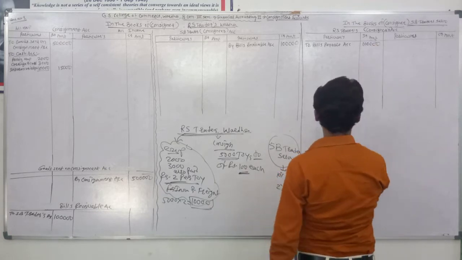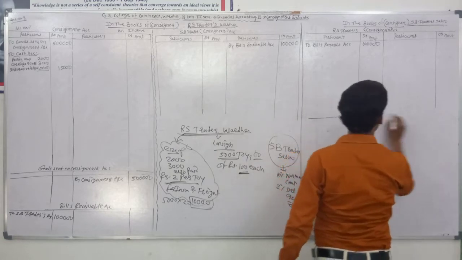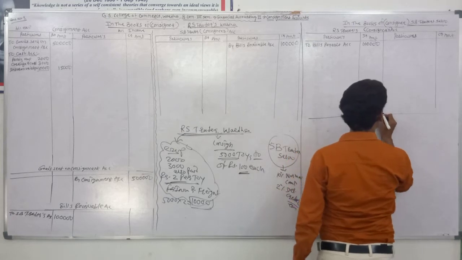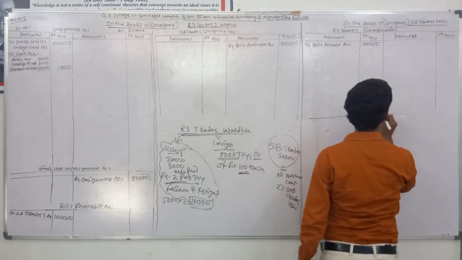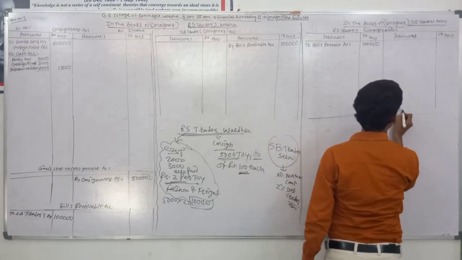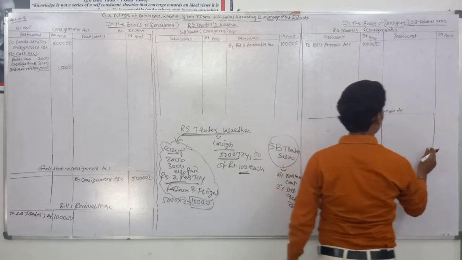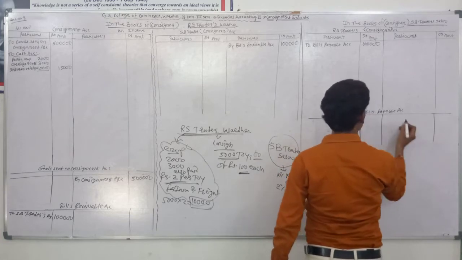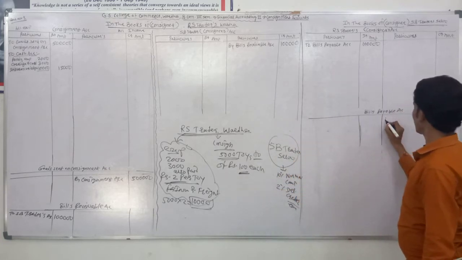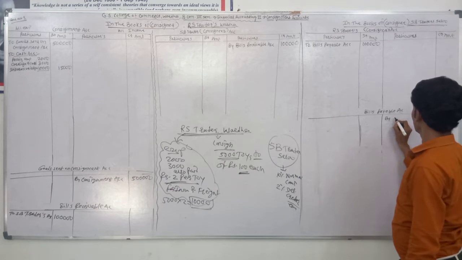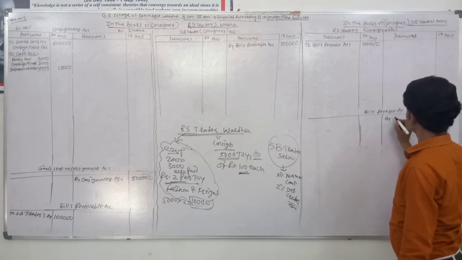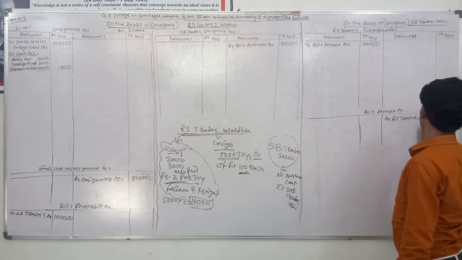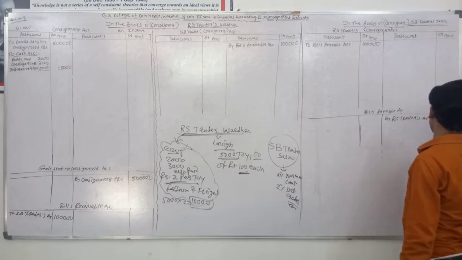And if you want to prepare the bills payable account, you can prepare it. So at the credit side of bills payable account, write by RS traders account, rupees 1 lakh.